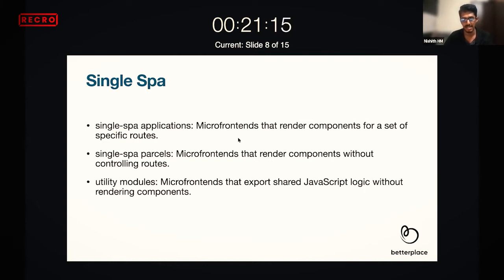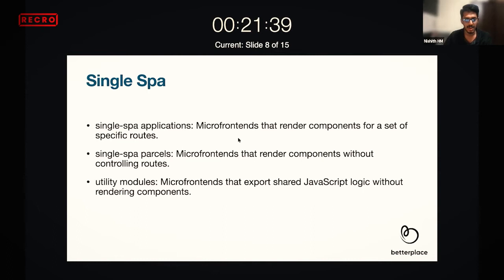Or if you see Amazon, Amazon Prime itself is an application, a micro frontend. So single spa applications render based on different routes. Each route can be a different application, based on the complexities.